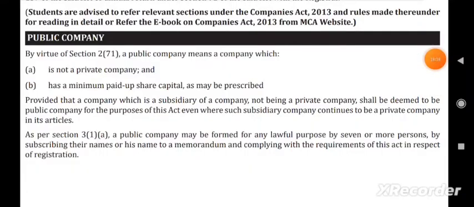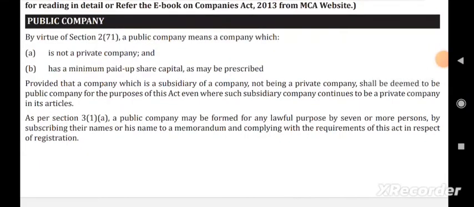Next one, the public company. What is a public company? A public company which is not a private company is known as a public company. It has a minimum paid up share capital as prescribed. It can be formed for any lawful purpose by 7 or more persons. This is the definition of a public company.